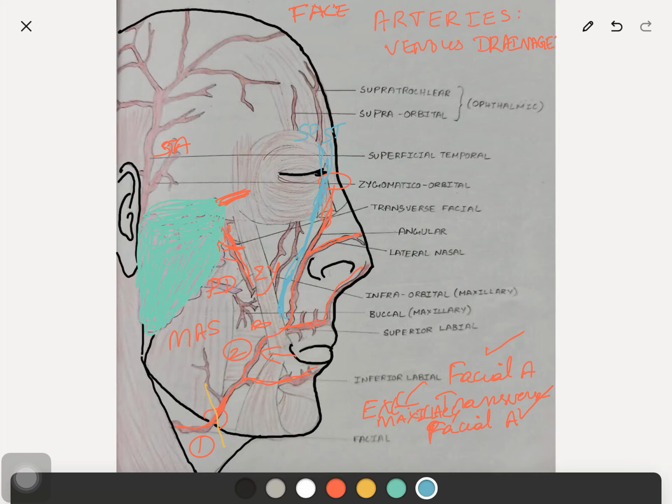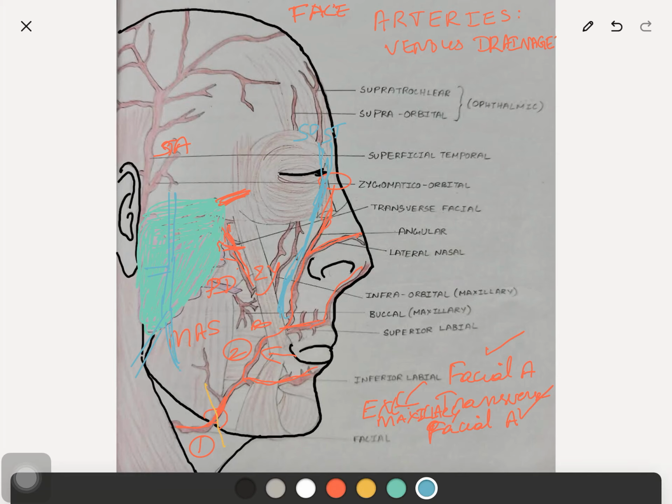Then inside the parotid gland, the superficial temporal vein and maxillary vein join to form the retromandibular vein, which divides into a posterior division and an anterior division.